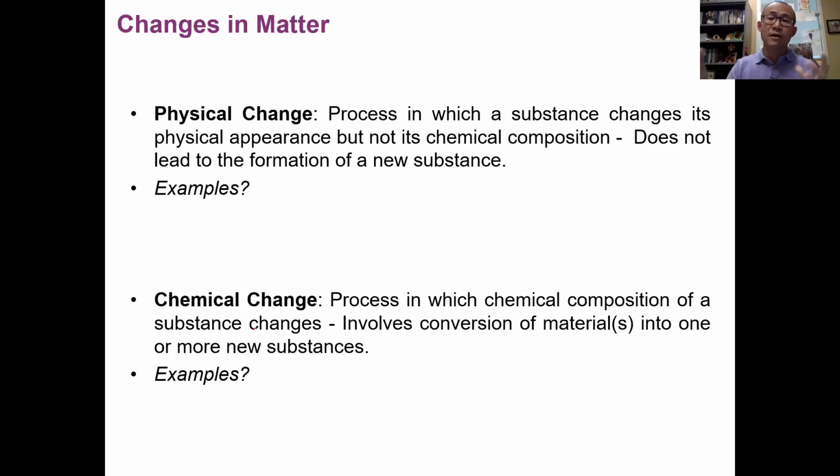When we study matter, matter has properties, and also matter will undergo changes. So sometimes a change will only involve the physical appearance, but not the identity, not the chemical composition. Then we call those changes physical change, very similar to physical properties, because those changes don't change the identity, don't change the chemical composition. So those types of change we call physical change.